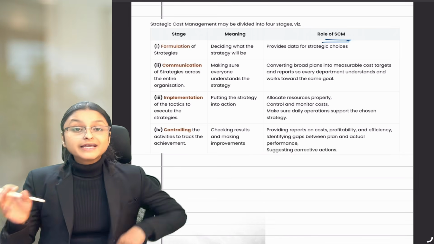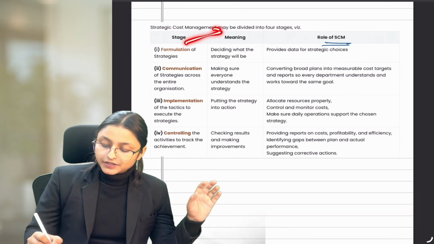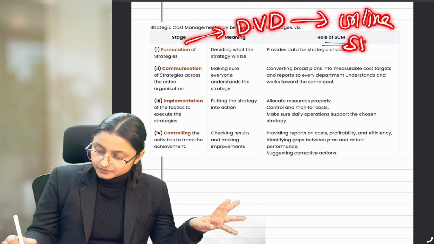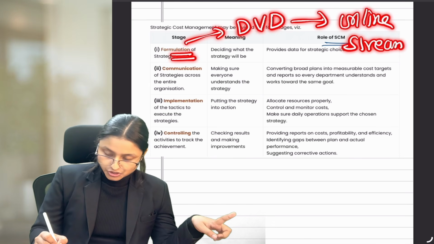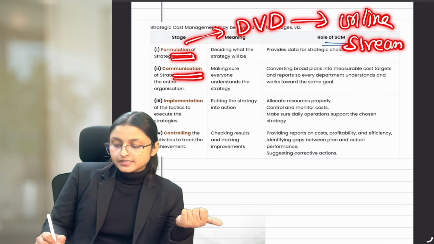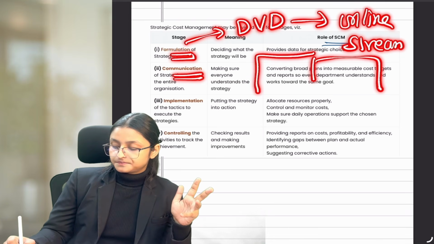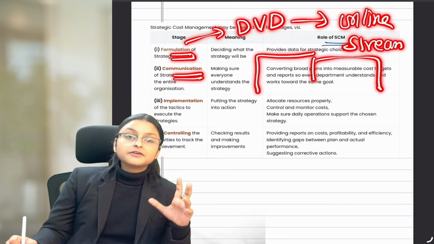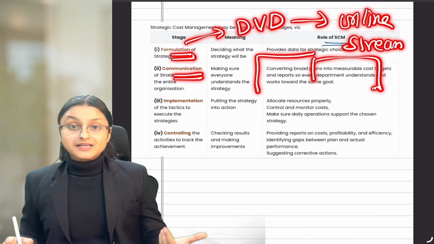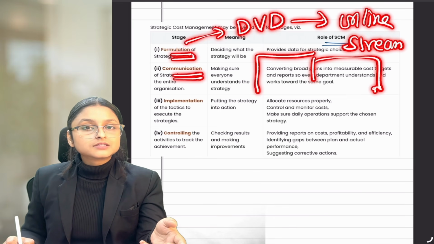Now think about it. Let's take an example of Netflix to get a better understanding about it. We understood that Netflix made a choice of going from DVD to online streaming when online streaming came, right? So this was my strategy. Now after choosing this strategy, it will be communicated to each and everyone in the organization. But think about it. What will everyone do by knowing this? We have told the whole organization that we are shifting from DVD to online streaming. Now they can feel proud about it that our organization is going from DVD to online streaming now. But what else can they do with this?